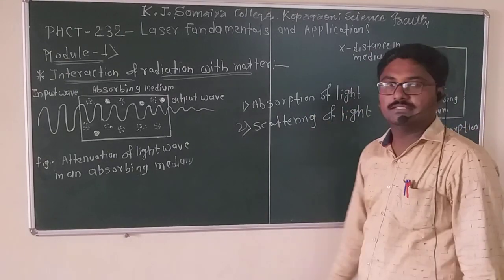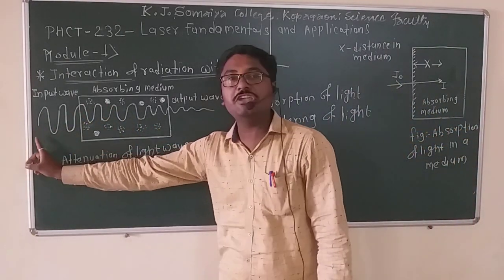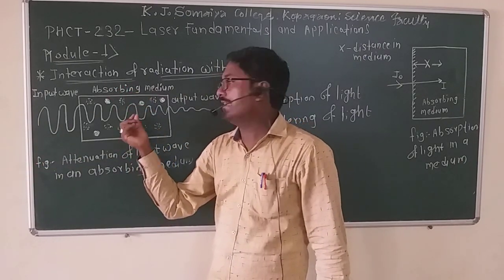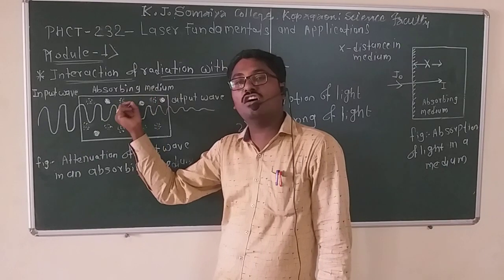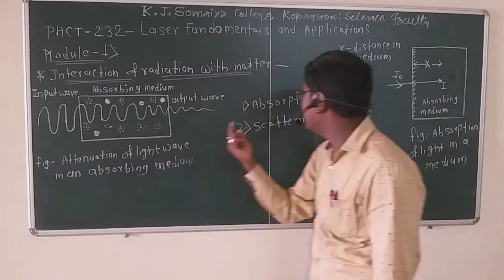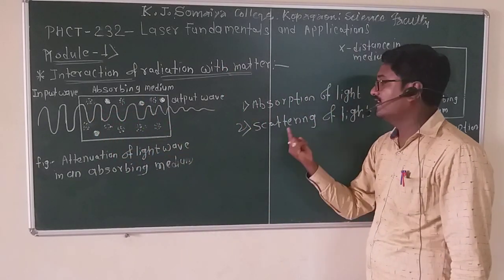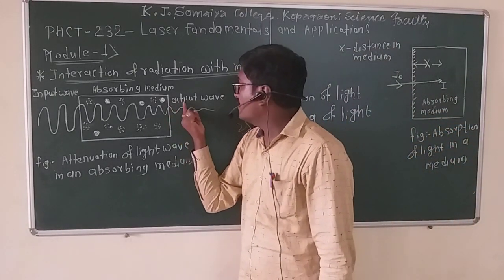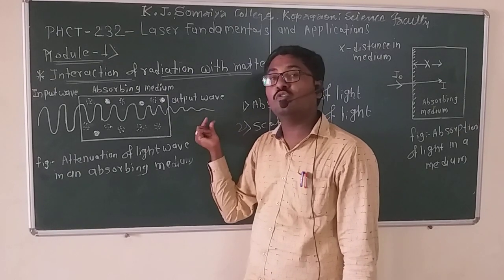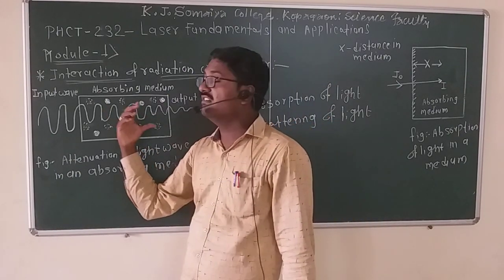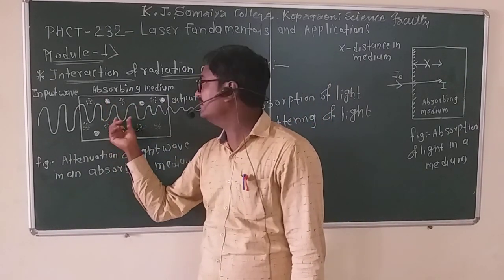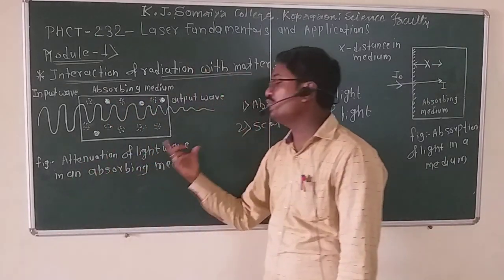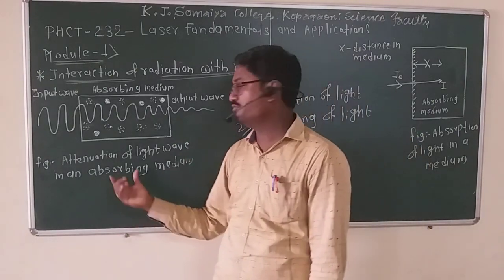That's why the output wave has a very low intensity. This reduction of light intensity in the absorbing medium is called attenuation of the light wave.